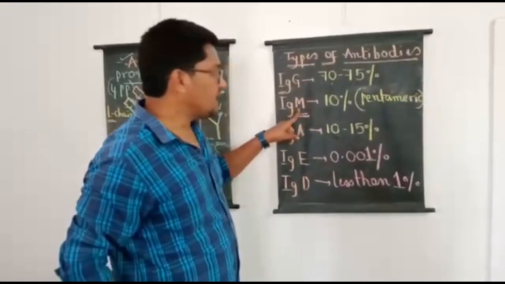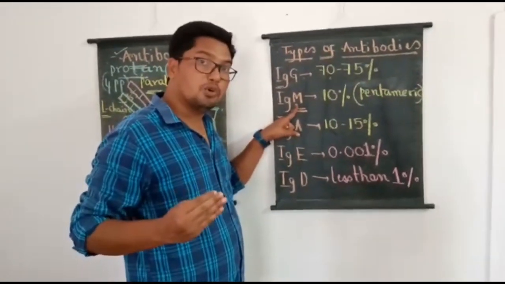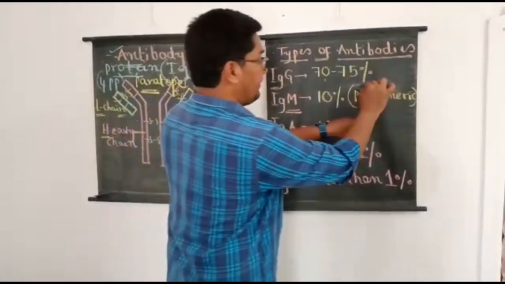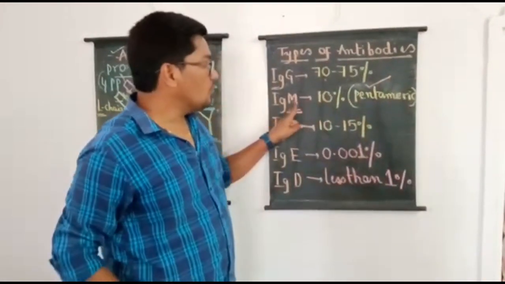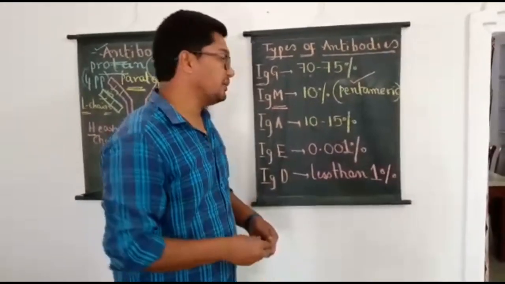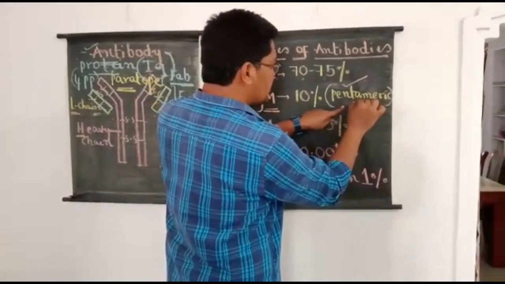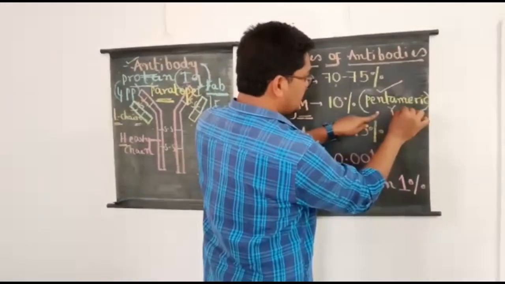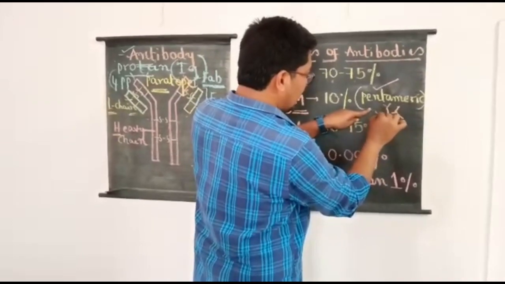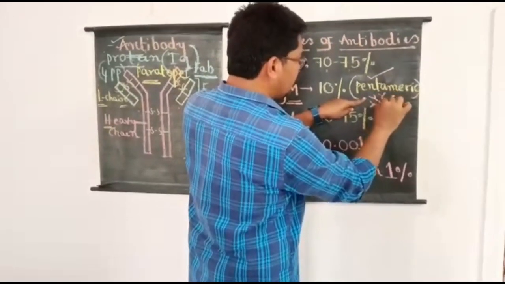But for IgM, students can remember one more word. M stands for multivalent, because IgM are the only antibodies which form a pentameric unit. Pentameric means 5 Y-shaped molecules. If you look, the 5 Y-shaped molecules aggregate into a single unit like this.